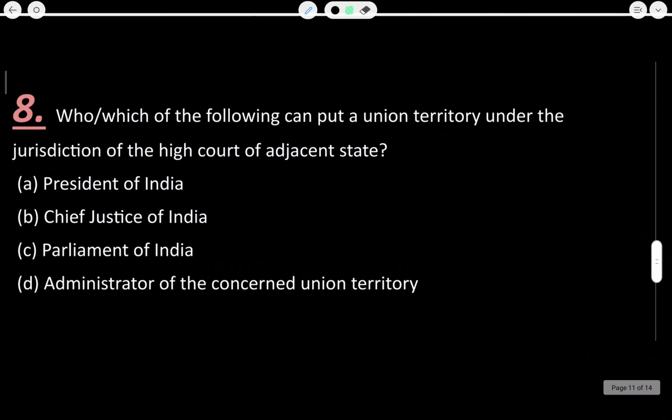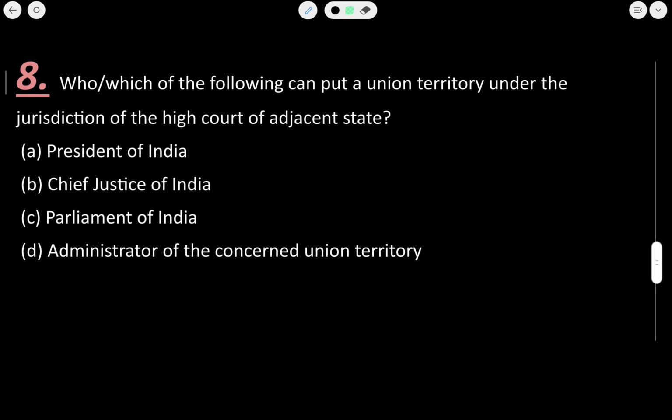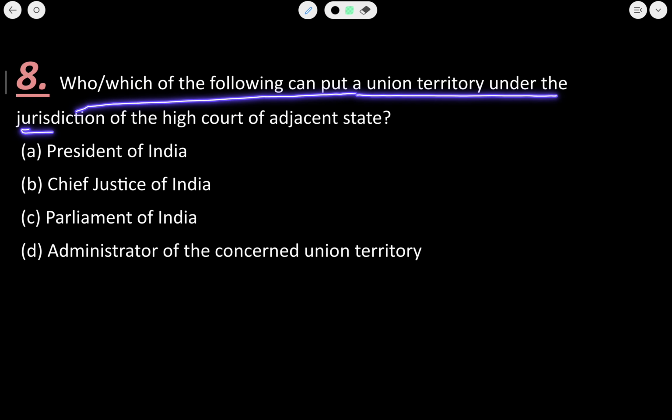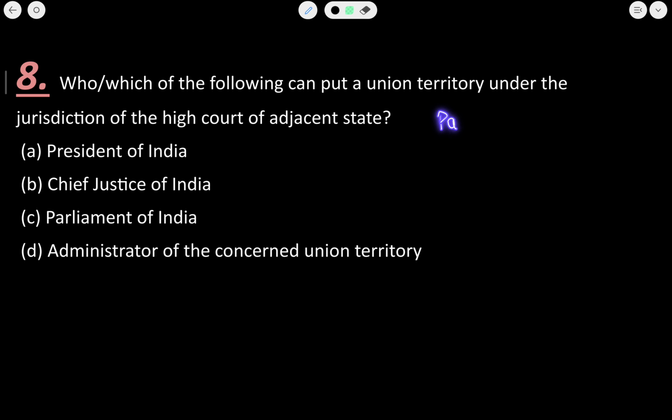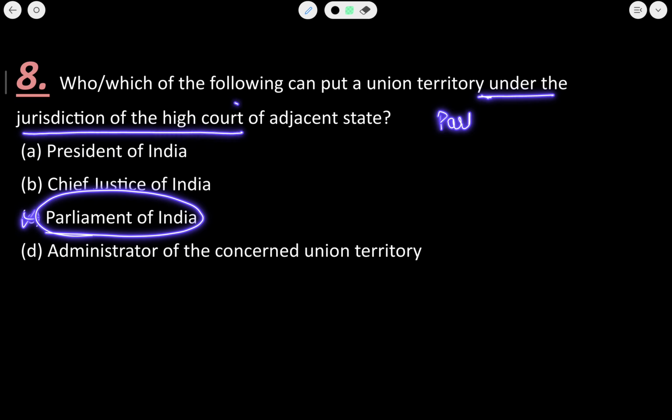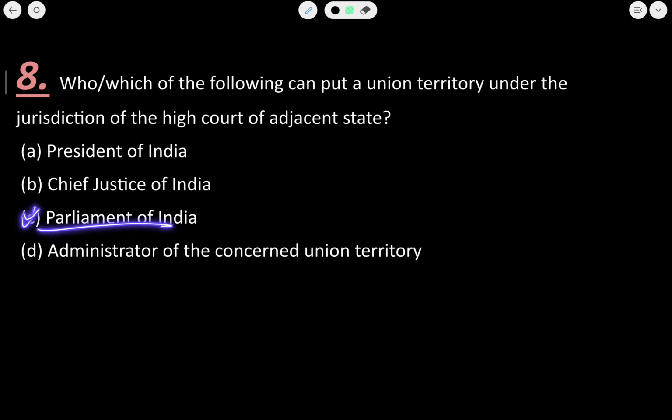Now let us see the next question, that is question number 8. Which of the following can put a union territory under the jurisdiction of a high court of the adjacent state? Now I already told you that all the powers regarding the regulation and administration of the union territories lie with the parliament. So the parliament has the power to put a union territory under the jurisdiction of a high court of the adjacent state. So the C option would be correct.